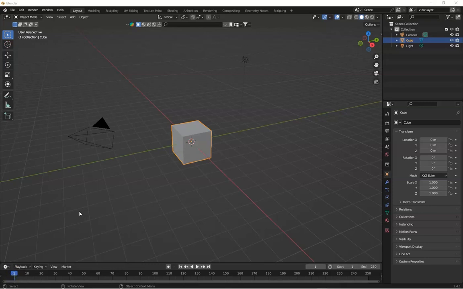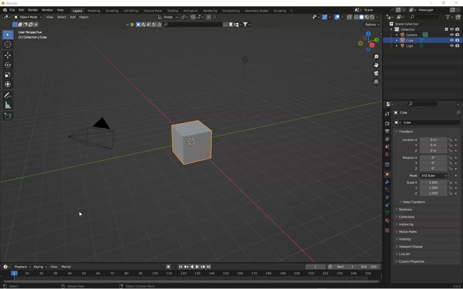Hi there. Have you ever wanted to create stunning terrains or rippling water effects in Blender? What if I told you there is a magic tool that can transform a simple plane into a breathtaking landscape? It's called the Displace Modifier, and today I'm going to show you how to unlock its power to elevate your Blender creations like never before.